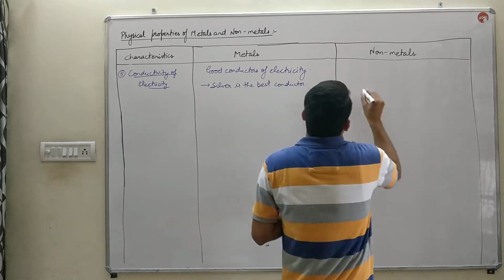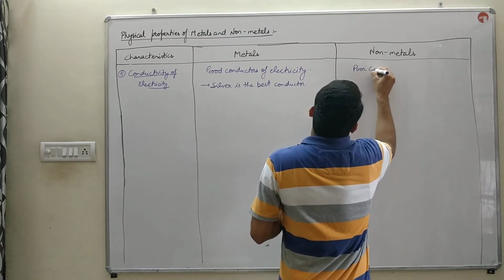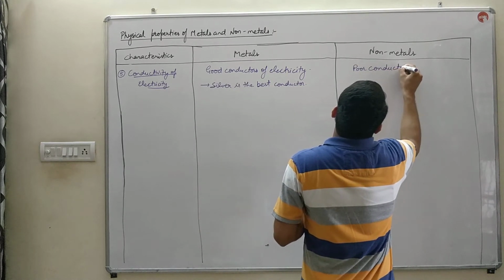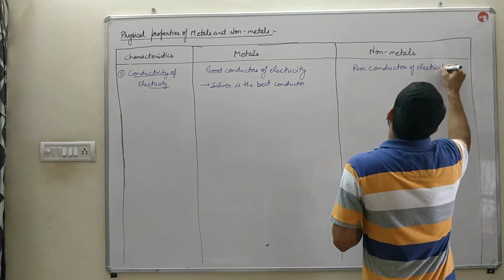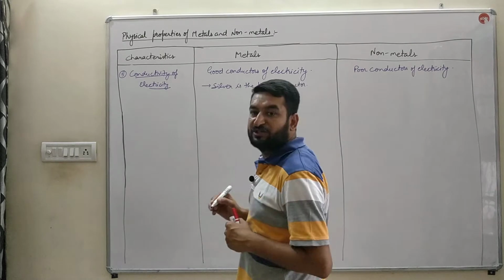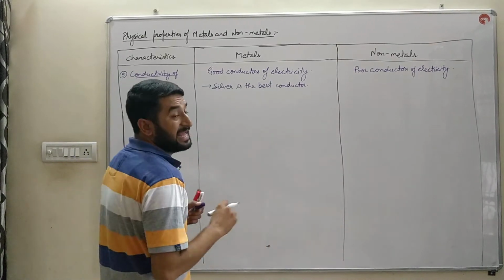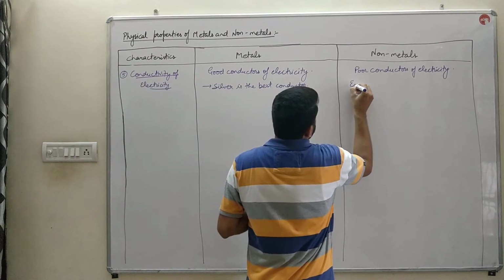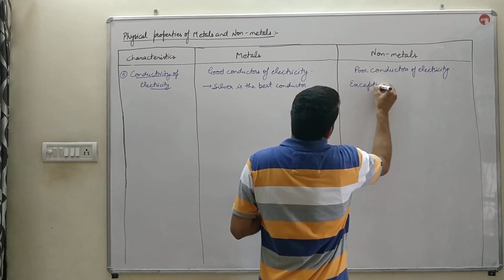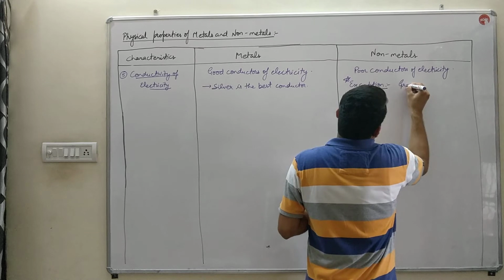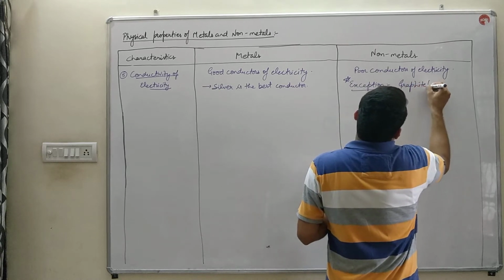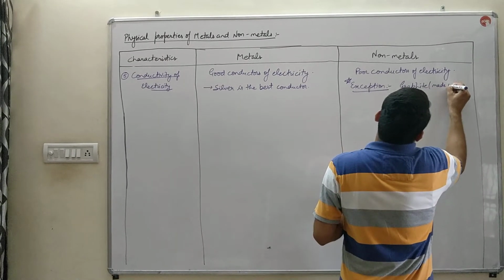Whereas non-metals are poor conductors or insulators of electricity. They do not allow electric current, electric energy to pass through them, except there is one non-metal which is found in the form of graphite. Which non-metal? Carbon.